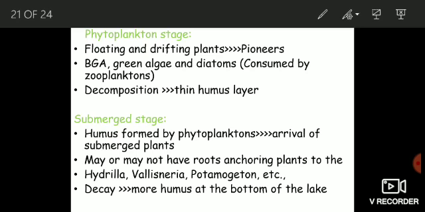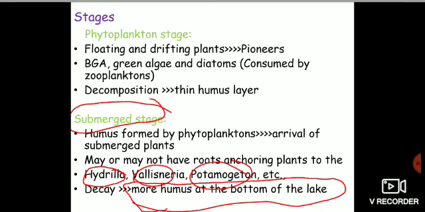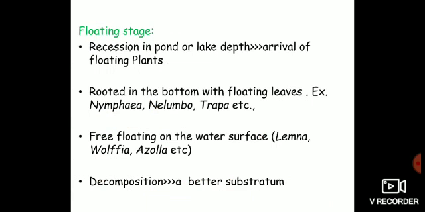are submerged plants, okay. Now you have the submerged stage, and these submerged plants may or may not have roots, okay. And the examples are Hydrilla, Vallisneria and Potamogeton. And once these plants die and decompose, they add more organic matter content, they form more soil, which makes conditions favorable for the next coming plant community, which is known as floating stage.